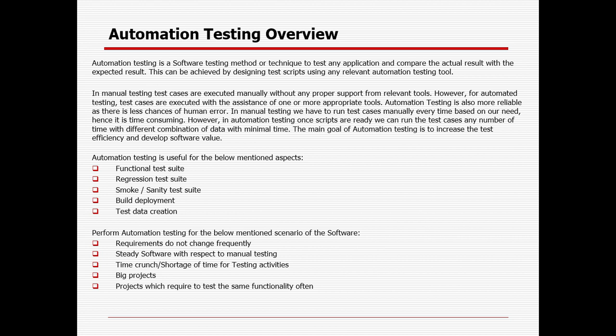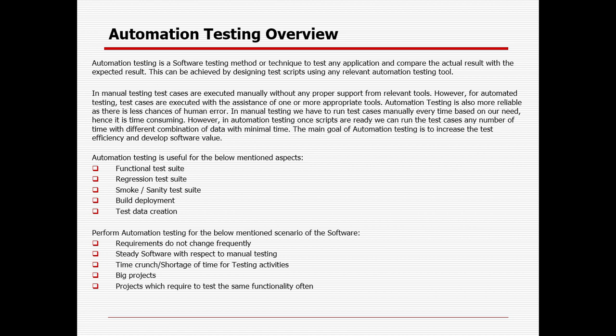Maybe one or two hours less time can be there. But during automation testing, once you have developed your code, the same set of code can be run multiple times with minimal manual intervention, right? So that's why we will be doing automation testing.